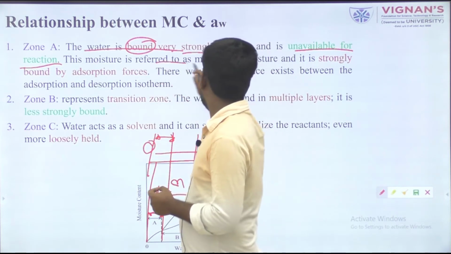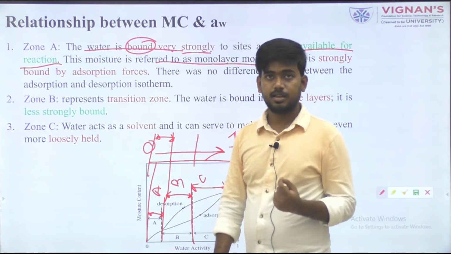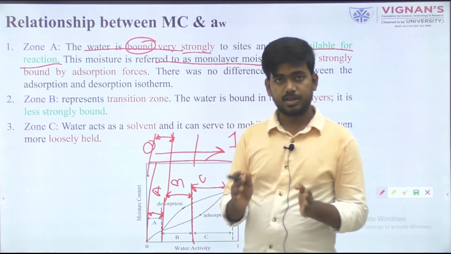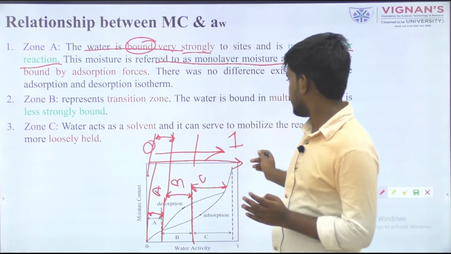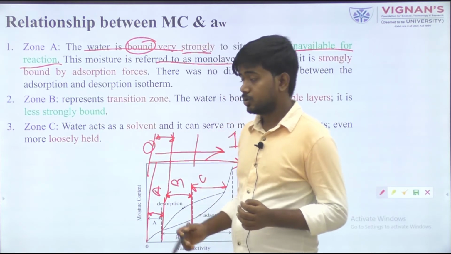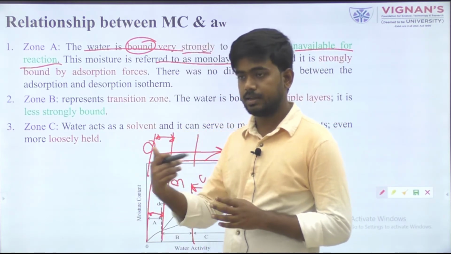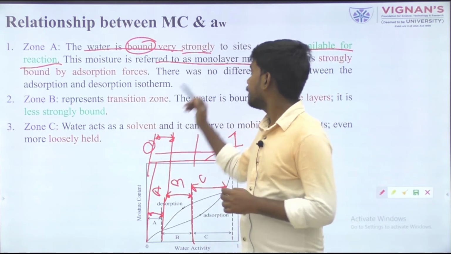So this is also known as the monolayer moisture in zone A, because here moisture content is less and water activity is also less. So this is known as the bound moisture content. What is bound? Let's see in the next slide.